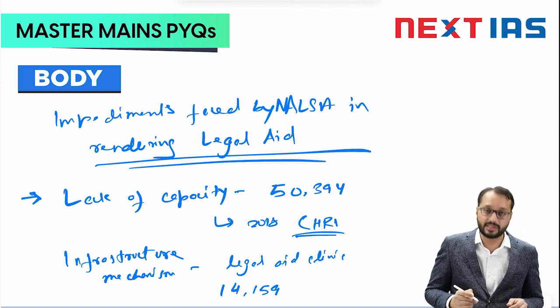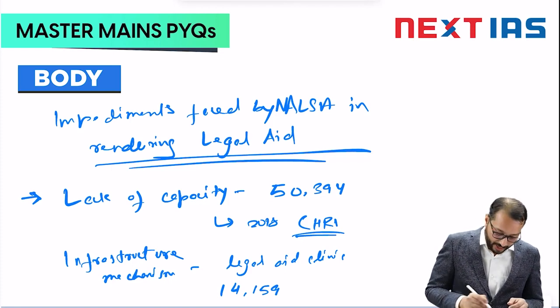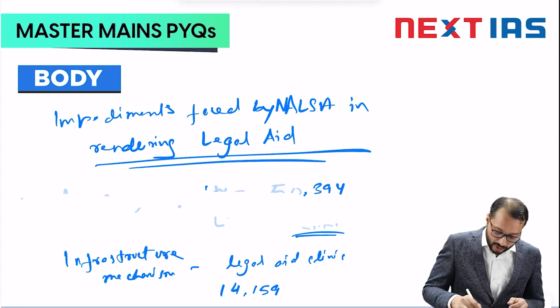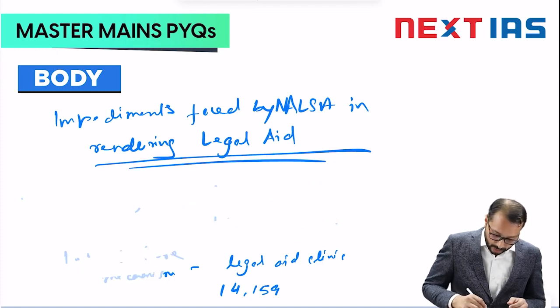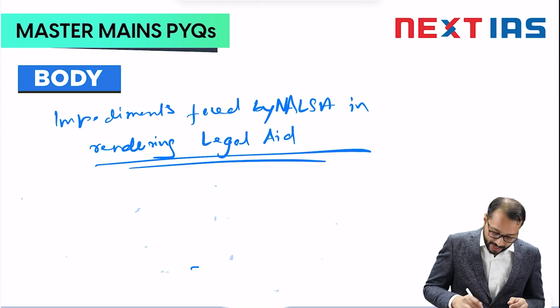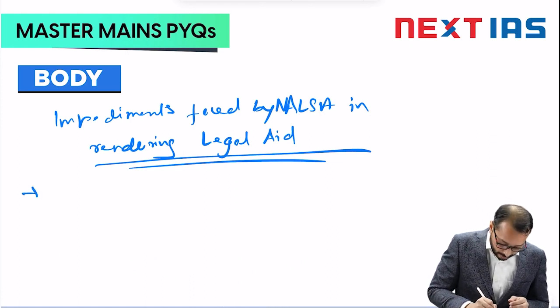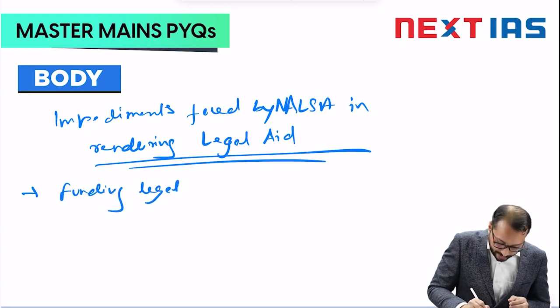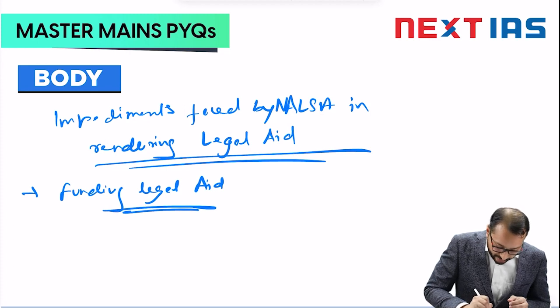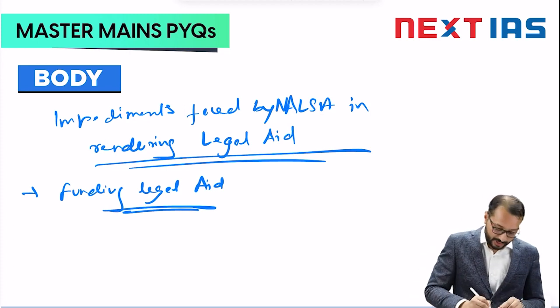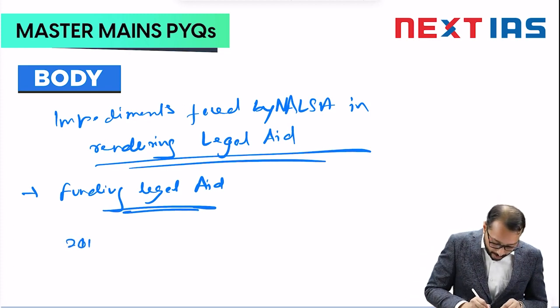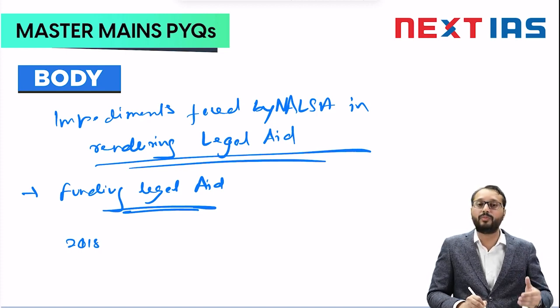Now, the next concern for NALSA is funding. Funding of legal aid in India is also very much skewed. So if you look at various reports on funding, for example, there is a 2018 report of the Commonwealth Human Rights Initiative.